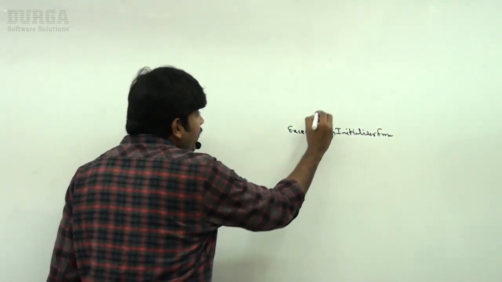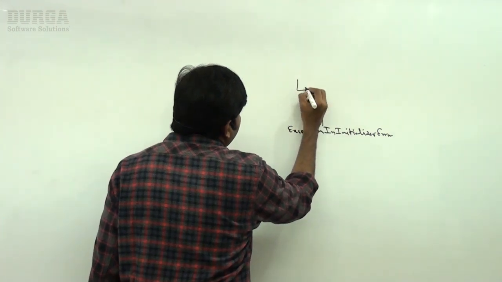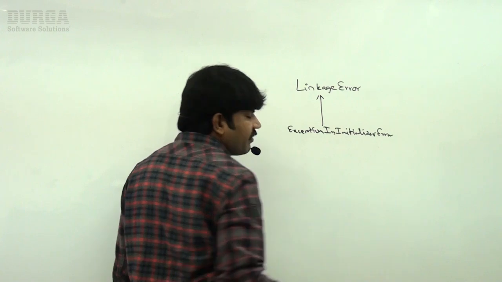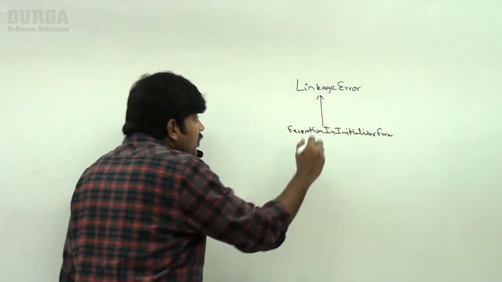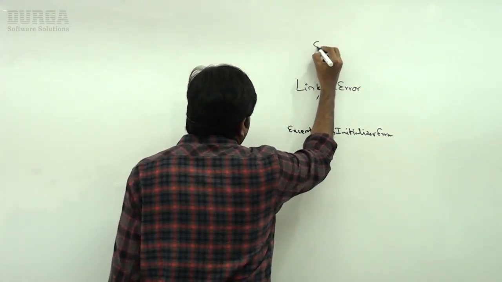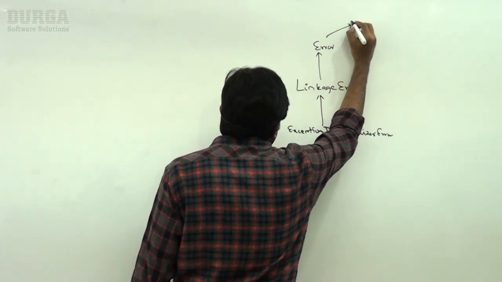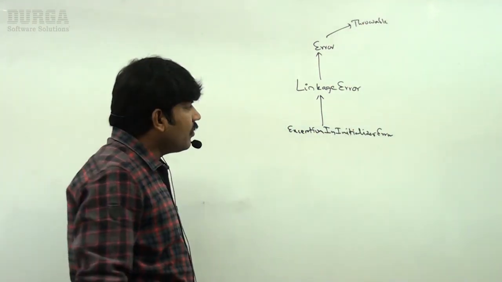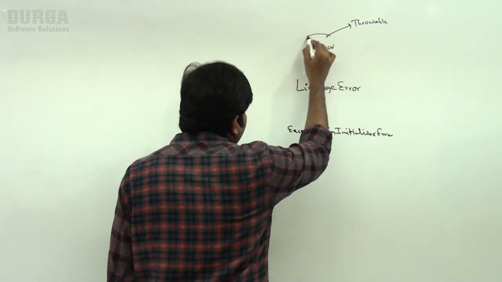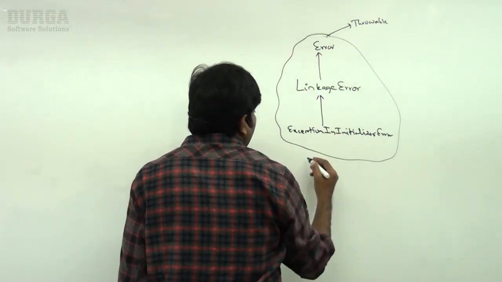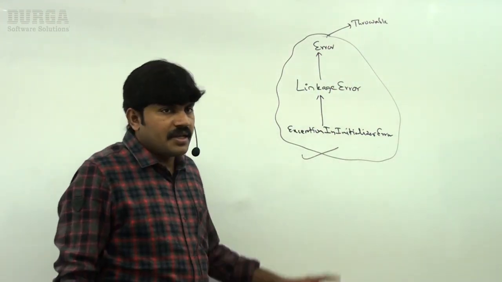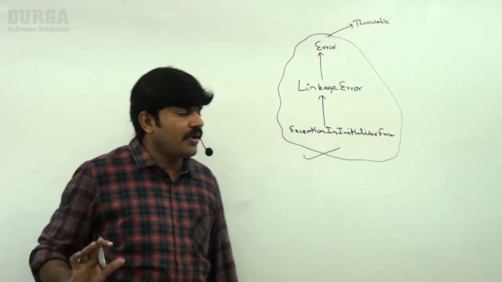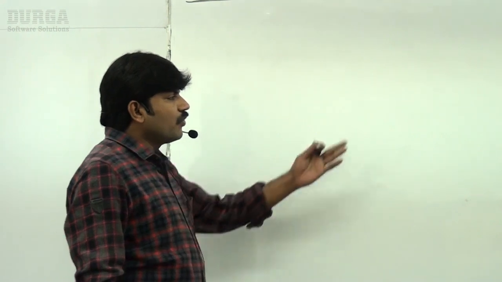ExceptionInInitializerError is the child class of LinkageError. Java.lang.LinkageError is the child class of Error, which is the child class of Throwable. Observe carefully, sir. So LinkageError or Error and its child classes are unchecked. That's why obviously ExceptionInInitializerError is unchecked. Remember that.